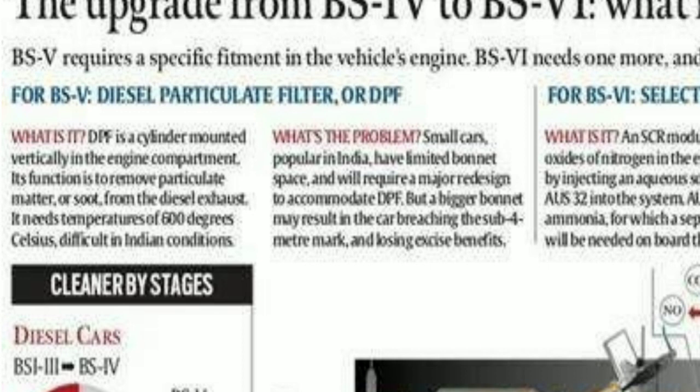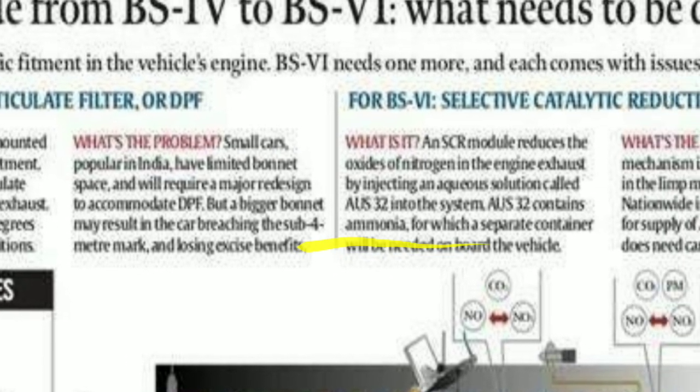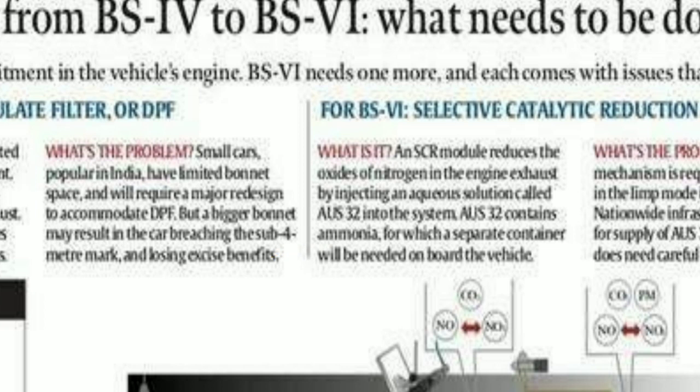But a bigger bonnet may result in the car breaching the sub-four-metre limit, means more space is required. So ultimately the weight of the body increases. Again I have to pay extra excise for that. So I have to redesign it. This will create a problem.